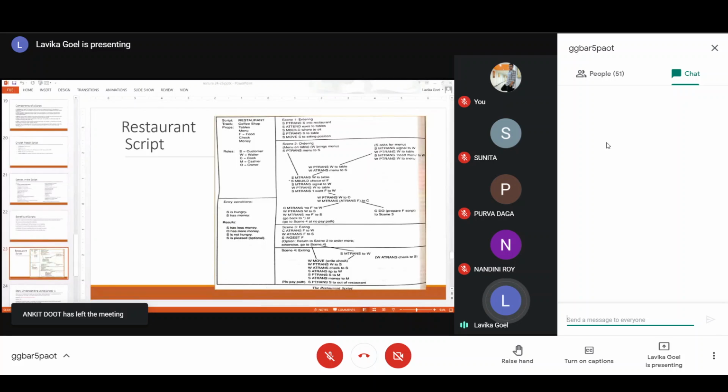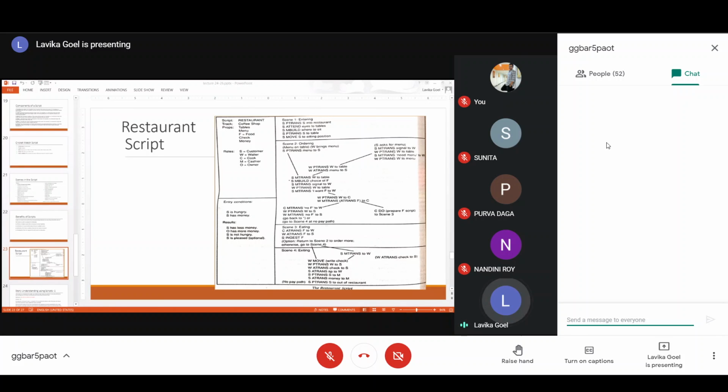On the left hand side, this is the case where the menu is already there on the table. So S P trans menu to S. He's basically taking the menu towards himself. S is the customer. P trans is the transferring of the physical location of an object, and the object is the menu. If you write P trans menu to S, it means he is taking that particular menu towards himself.